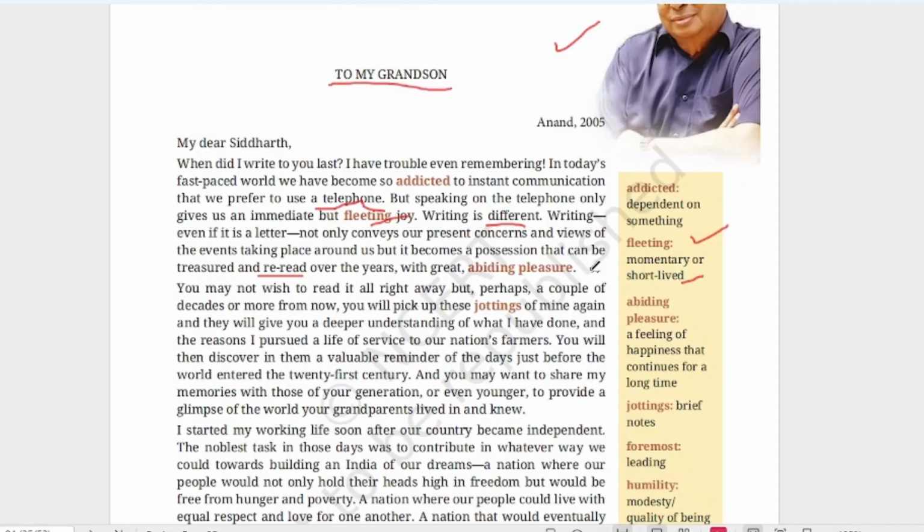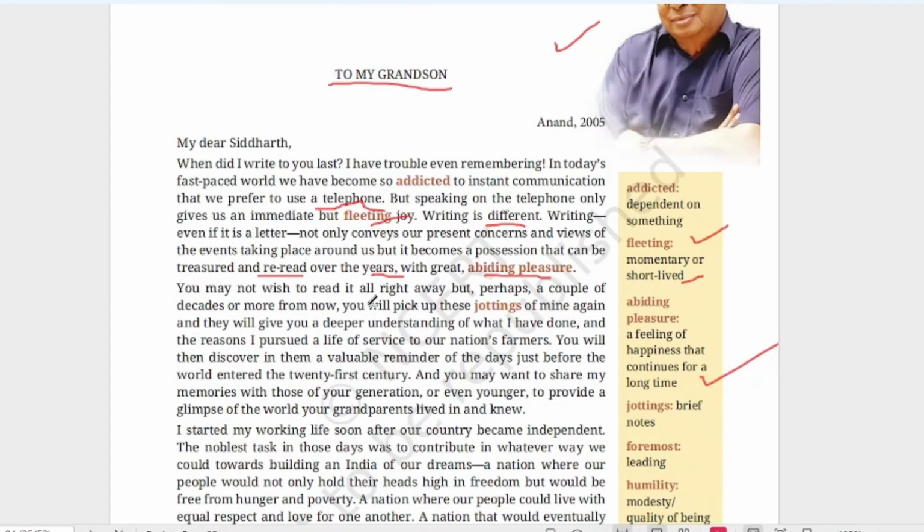We can take it and reread it, and enjoy it again. We will be reading the letter over the years. That means we can keep the letter with us for many years, and read whenever we want to, and take that abiding pleasure. Abiding pleasure means a feeling of happiness that continues for a long time. So he says that reading a letter is a feeling of happiness that continues for a long time. He is giving preference to the letter over the phone.